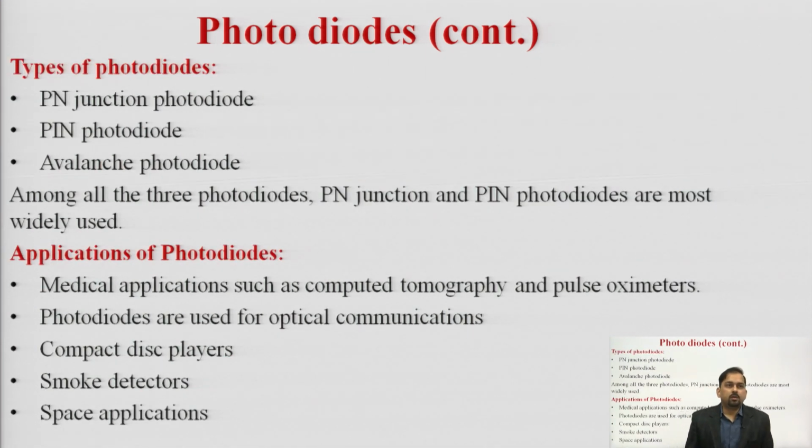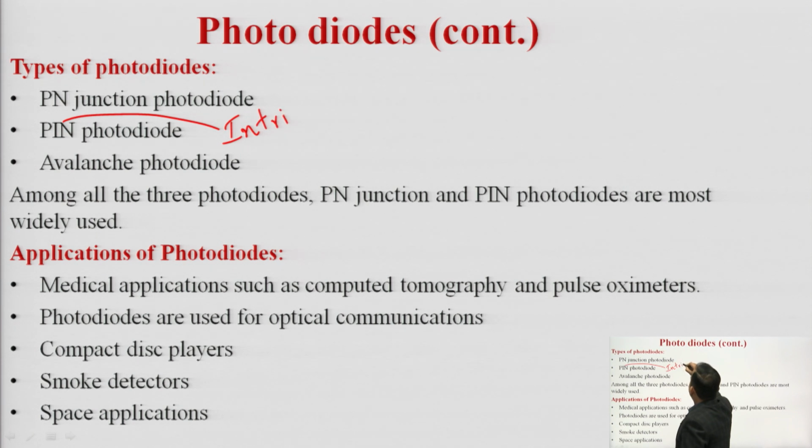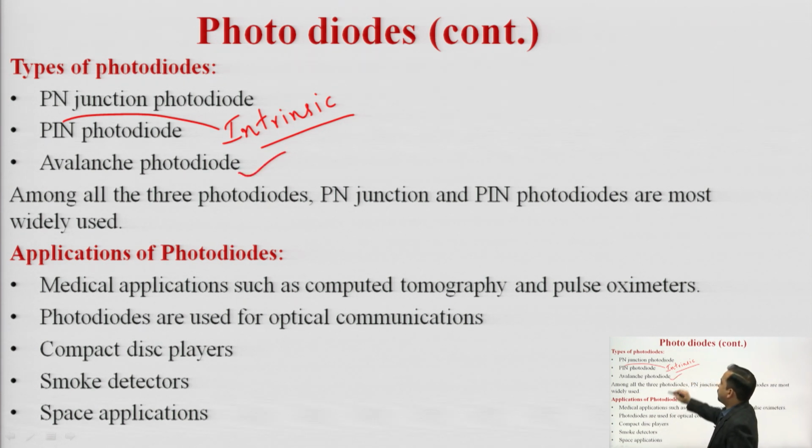Now, we have the types of diode. Generally, we have the PN junction photodiode and the PIN, where I stands for intrinsic, P intrinsic N, and the third one is the avalanche photodiode.